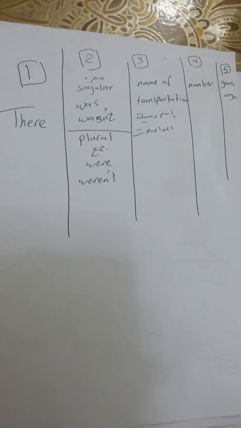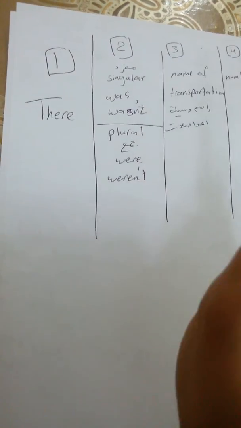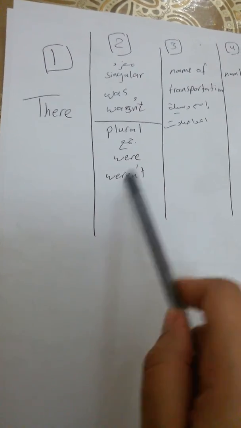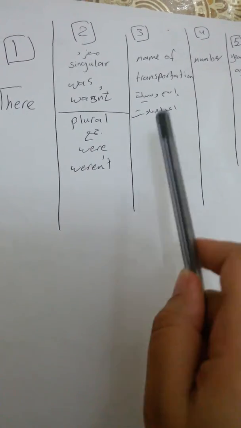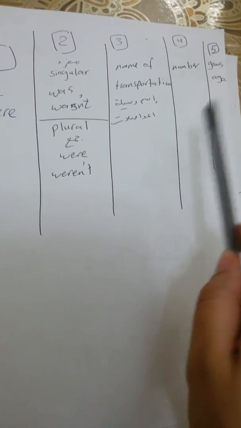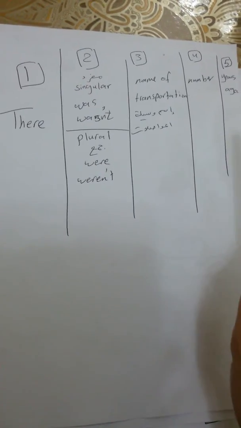So this is the grammatical rule for you again. Number 1, you're going to start all sentences with the word there. Then, it depends. If you have singular, mufrad, you're going to use was or wasn't. If you have plural, two or more pictures, you're going to use were or weren't. Then you're going to write the name of the transportation, اسم وسيلة المواصلات that you see in the picture. Then you're going to write any number you want, 10, 20, 50, 100. And finally, you're going to end your sentence with the two words years ago.